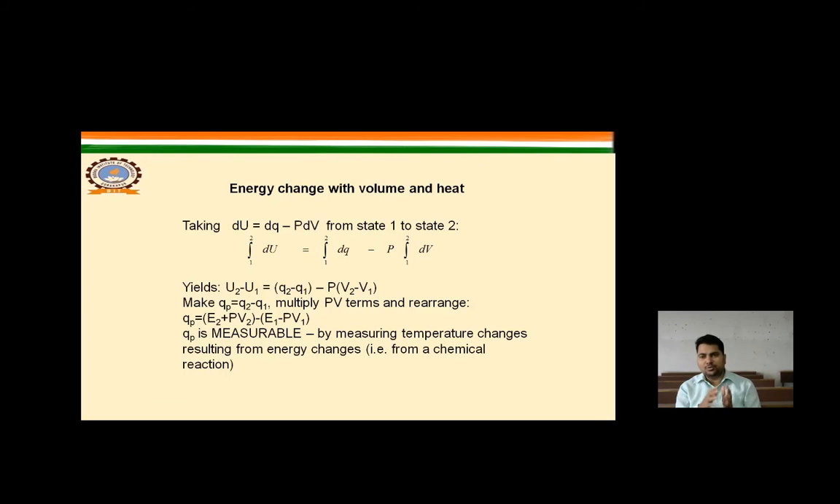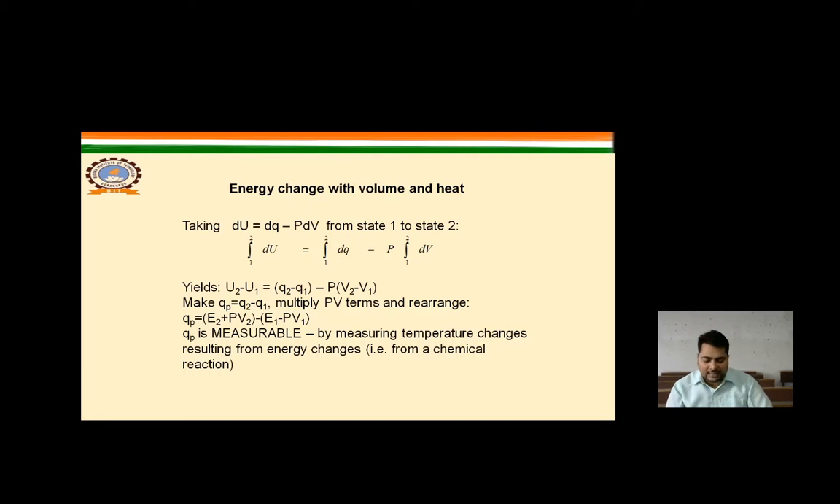So from state 1 to state 2, we can write that the integration from 1 to 2 of dU is equal to the integration from 1 to 2 of dQ minus p times the integration from 1 to 2 of dV. That gives the change of internal energy U2 minus U1, because we know that Q is equal to U plus W, so Q2 minus Q1 and P2 minus P1. Here, Q is measurable by measuring the temperature changes resulting from energy changes.